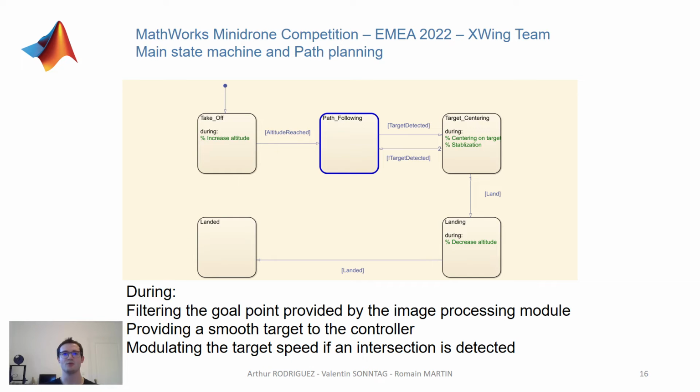During this state, the goal point provided by the image processing system is filtered in order to provide a smooth target to the controller. The drone speed is also modulated in case an intersection is detected. This state remains active until the landing target is detected.